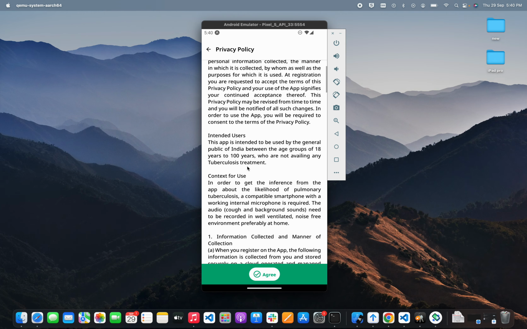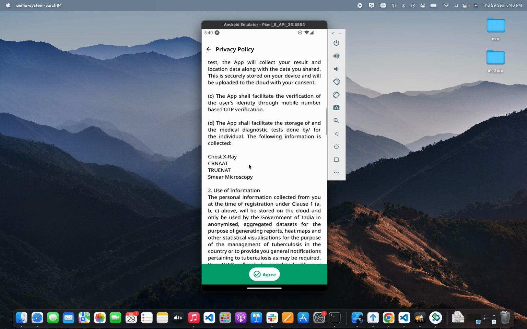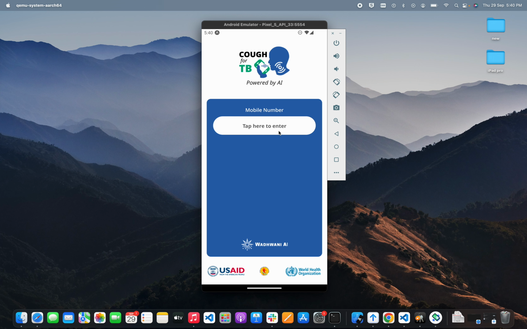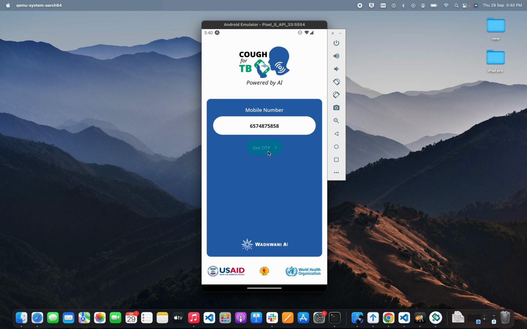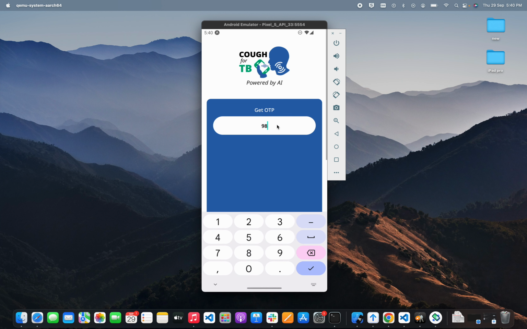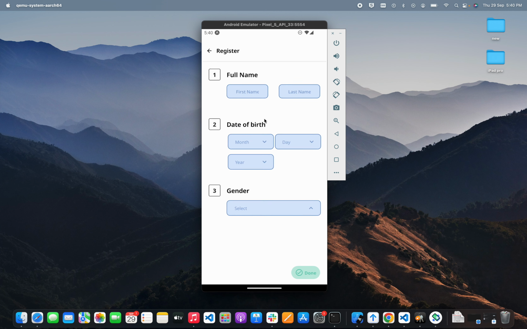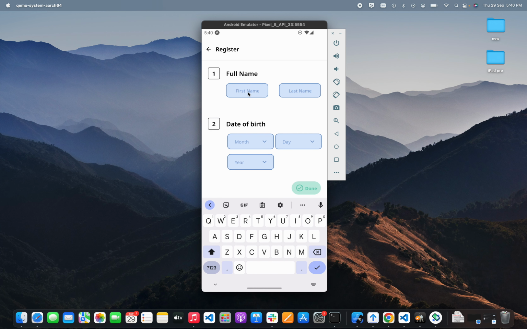Once you select the language, it will take you to a privacy policy page. Once you select that, there is this mobile number. I'll type in any random 10-digit number, get OTP. This is our demo OTP. So now here is a registration page. You have to fill in your registration details.